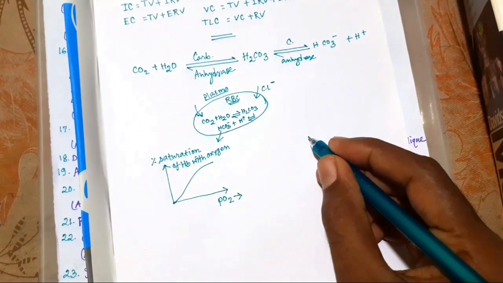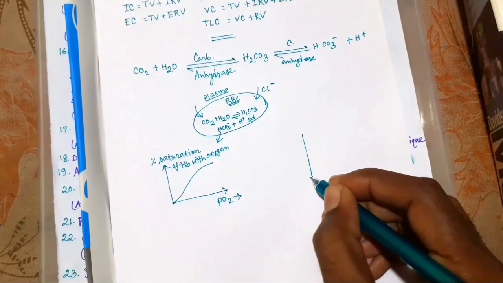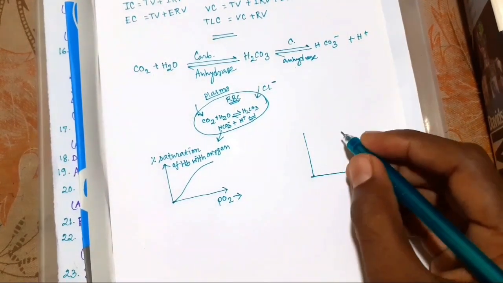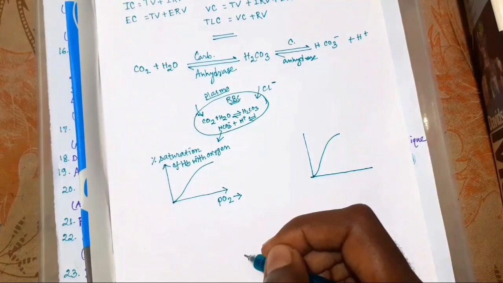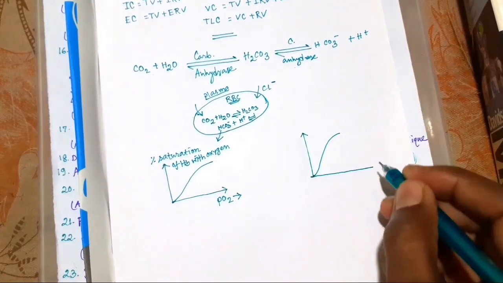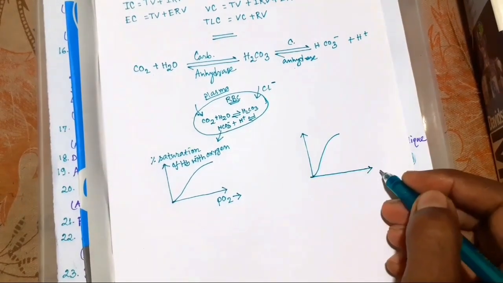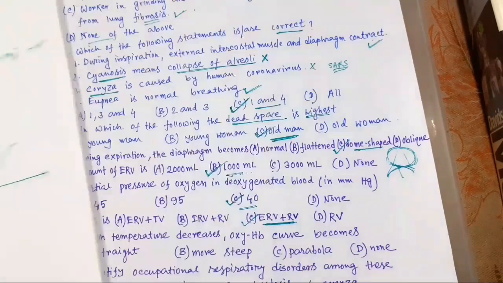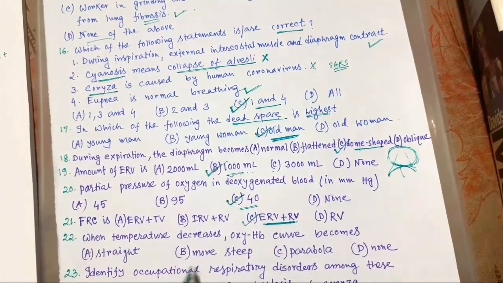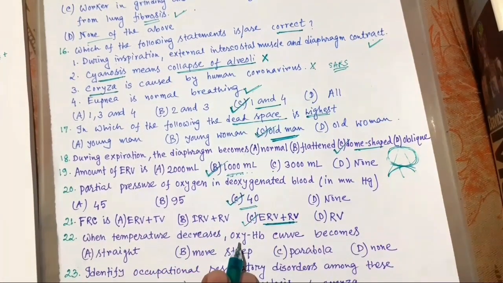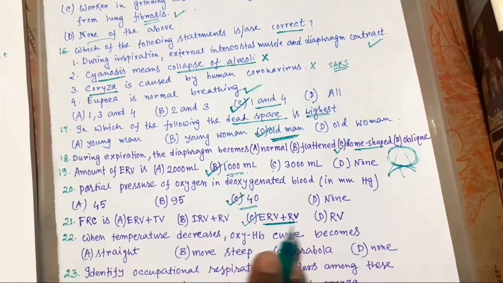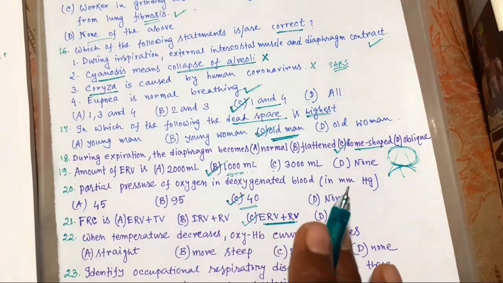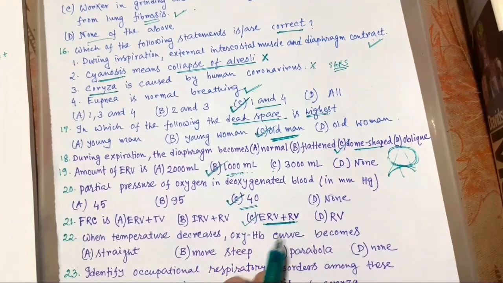So now I am drawing. Okay. So here this will be the same. Okay. So now the question is, when temperature decreases, we already know that decreased temperature is favorable for the formation of oxyhemoglobin.